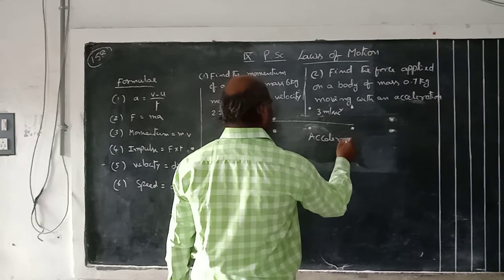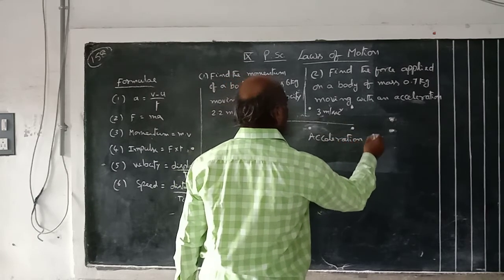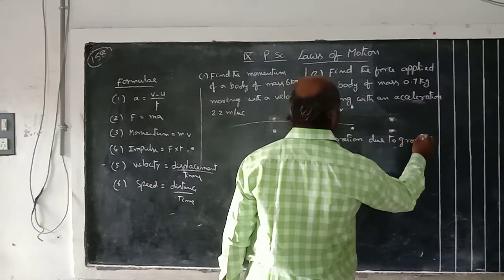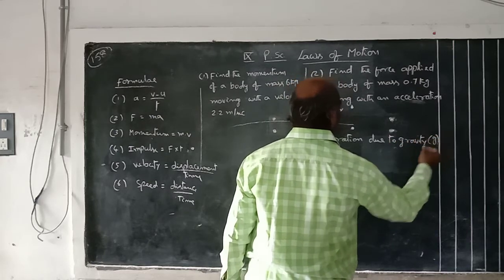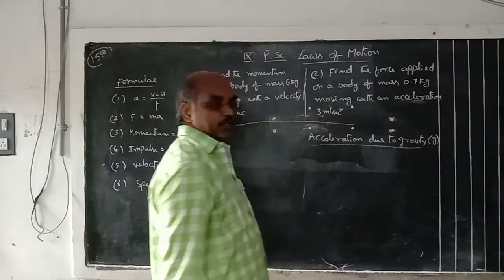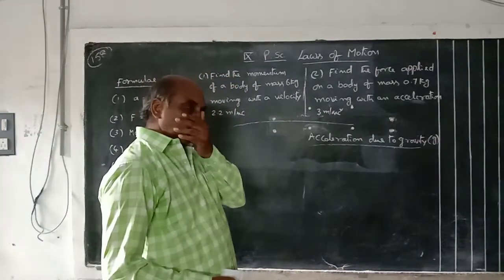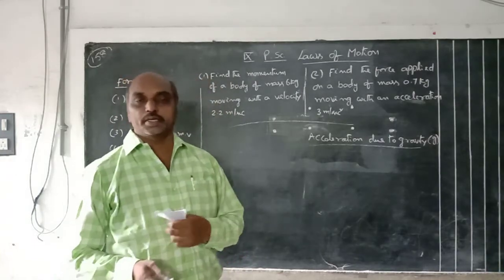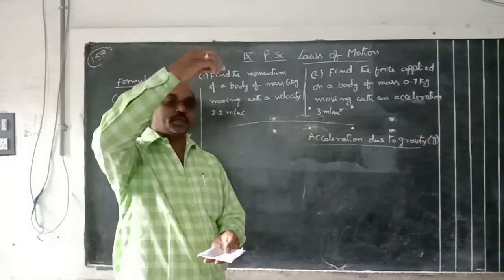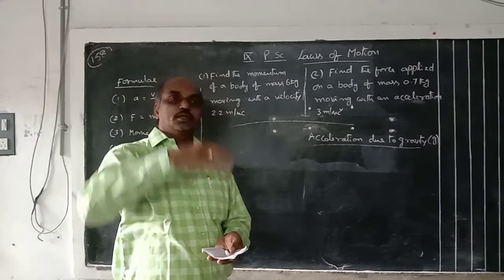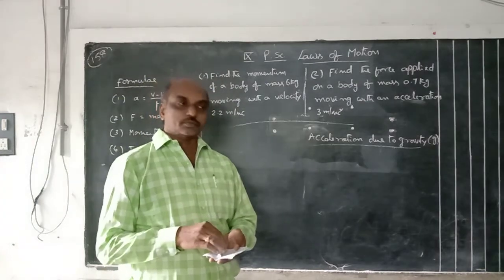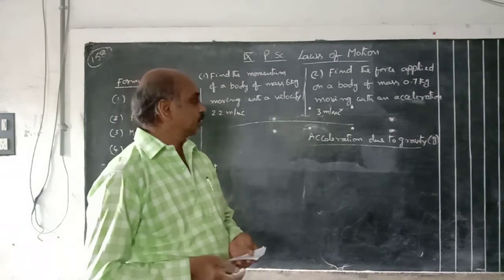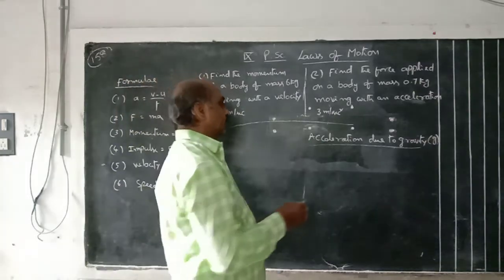Next one is acceleration due to gravity, denoted by letter small g. What is acceleration due to gravity? Already you know that acceleration means rate of change of velocity. Suppose you drop a body from a certain height, it falls down towards the earth. This is called a freely falling body.